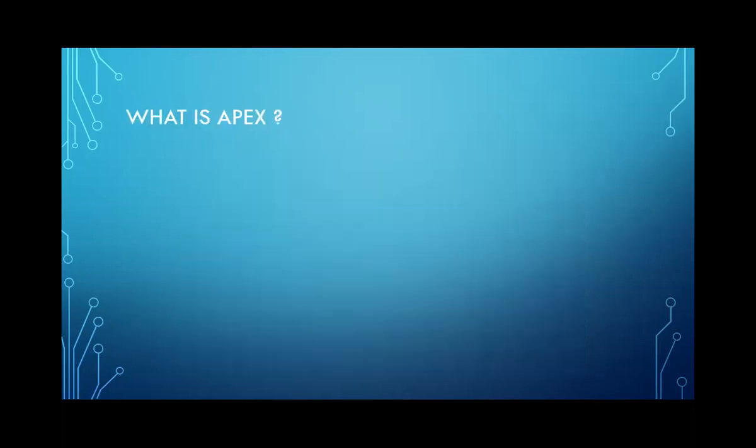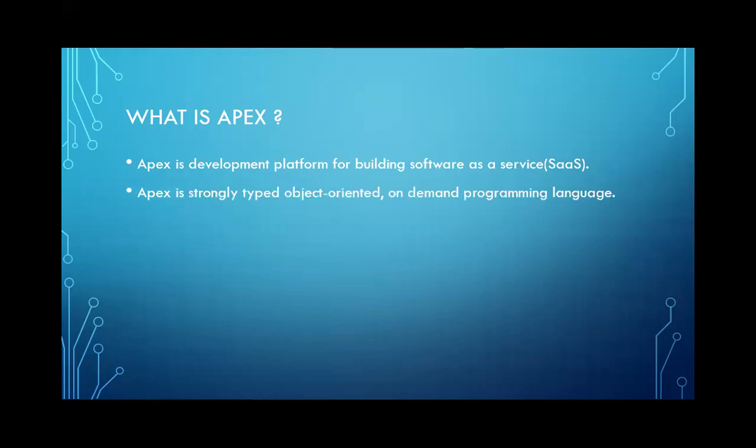Next, we have what is Apex. Basically, Apex is a development platform for building software as a service. As we already know, software as a service is a way of delivering applications over the internet as a service, and we as users can use it. Apex is a strongly typed, object-oriented, on-demand programming language. We know that an object-oriented programming language follows a particular methodology to design programs using classes and objects. So it's a way easier to use classes and objects.